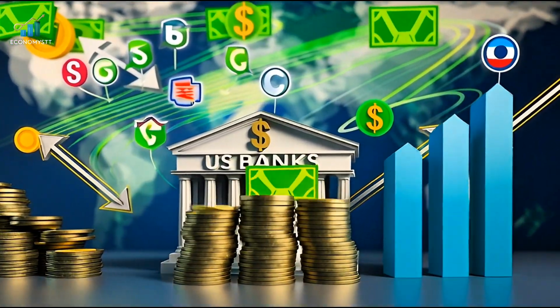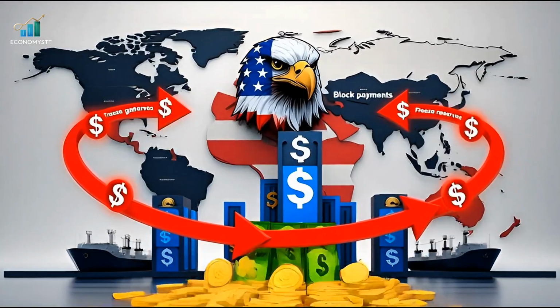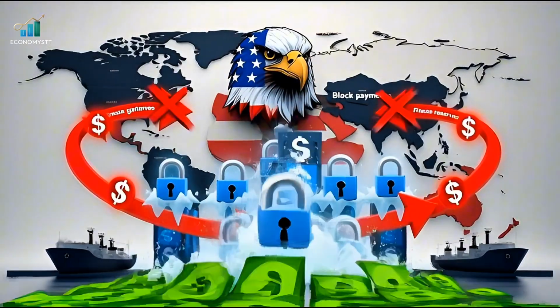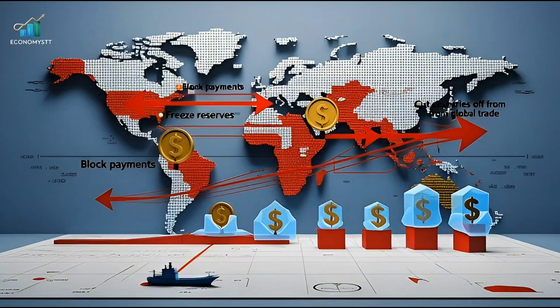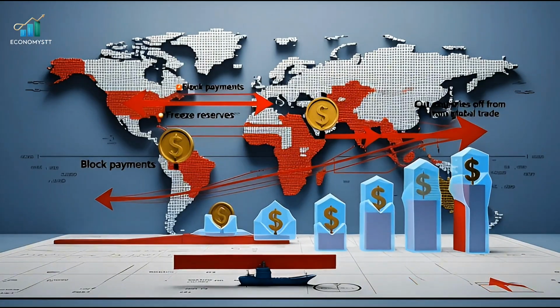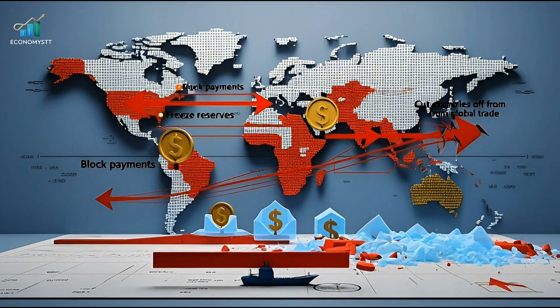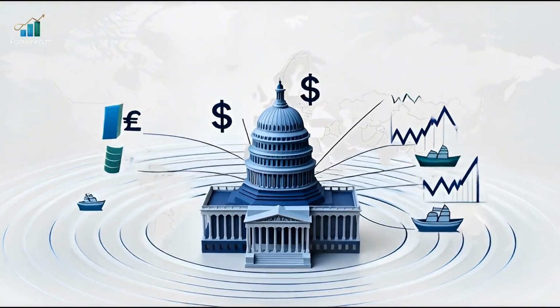Because most global payments use dollars, they pass through US banks. This allows the US to block payments, freeze reserves, and cut countries off from global trade. Even if a country is not at war with the US, it must follow US financial rules. This is financial control without soldiers.